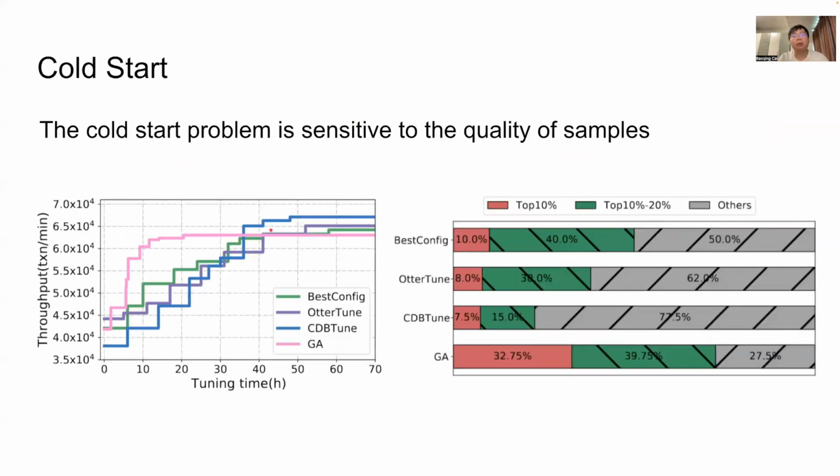The cold start problem is sensitive to the quality of samples. The existing methods employ Latin hypercube sampling or random sampling to select the samples. However, if the superior solution is not in the current samples, the capture of optimal configurations is a tricky task, no matter what sampling method is used. Therefore, the generation of high-quality samples is prime.